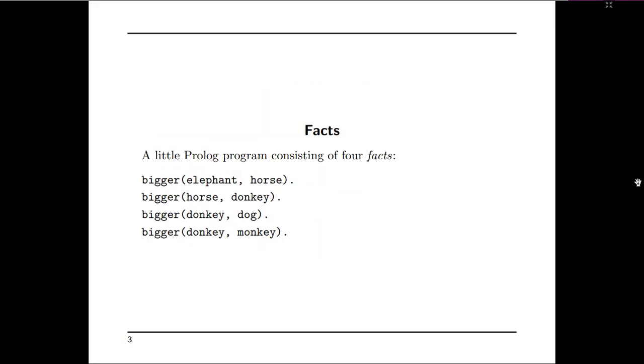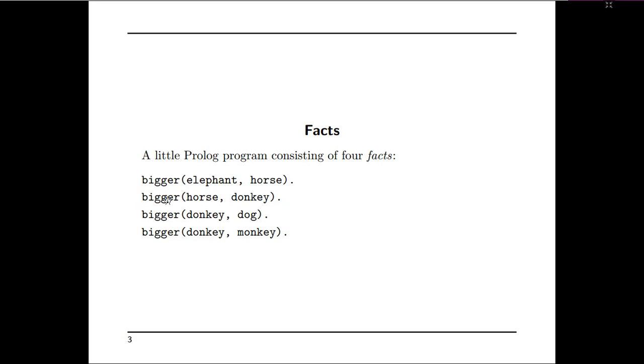The basic unit of Prolog programming is a fact. A fact is nothing but a rule that you write in the program. So a little Prolog program consisting of 4 facts you can see on the slide, that is bigger of elephant comma horse. That means elephant is bigger than horse.